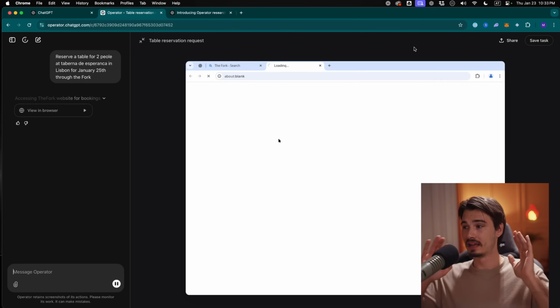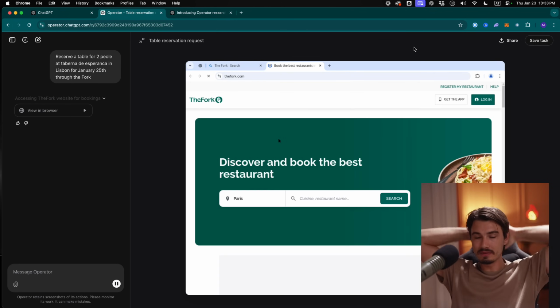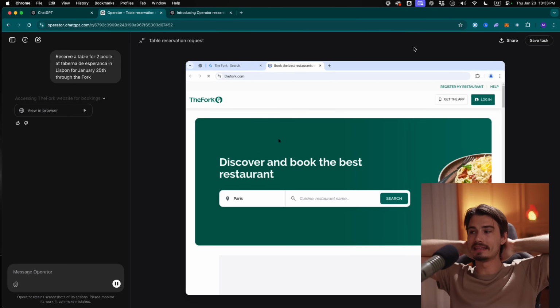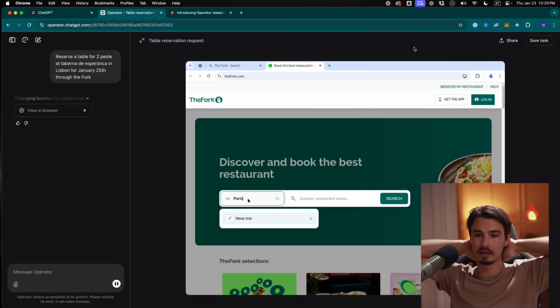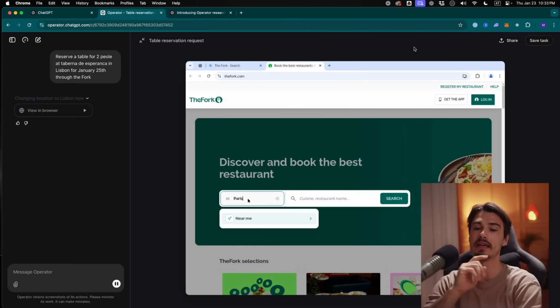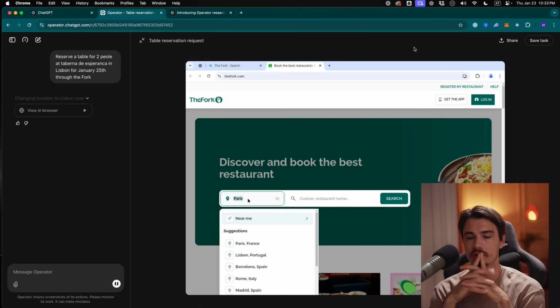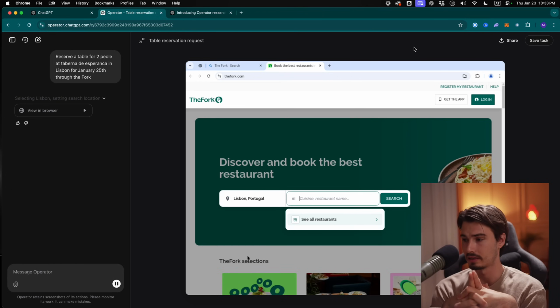So let's have a look at this. Complete freeform browser use. You see my hands over here. I'm not doing anything. This is just Operator doing its thing. And if this works correctly, it should change the location to Lisbon, and then it should pick the correct restaurant and book it. And I think, yeah, we can watch it do that.